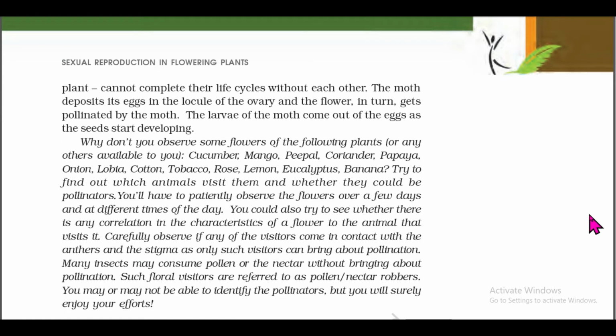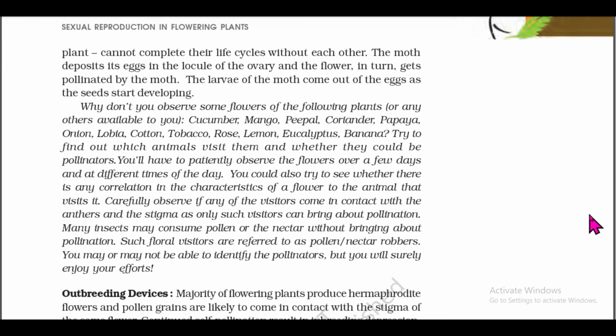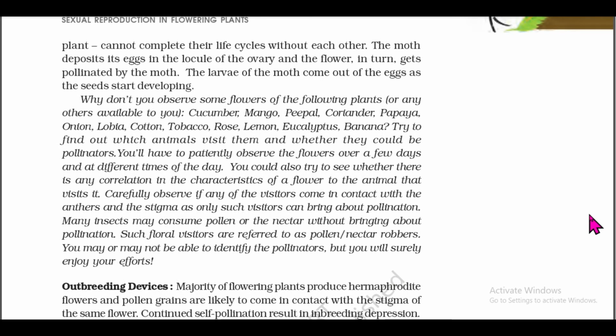Why don't you observe some flowers of the flowering plants available to you? Cucumber, mango, peepal, coriander, papaya, onion, lobia, cotton, tobacco, rose, lemon, eucalyptus, banana. Try to find out which animals visit them and whether they could be pollinators. You will have to patiently observe the flowers over a few days and at different times of the day.